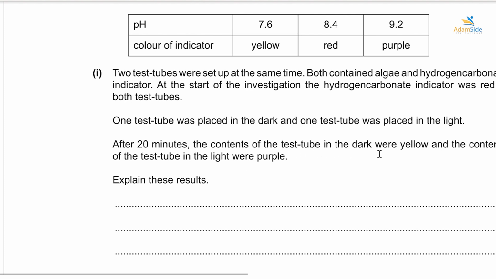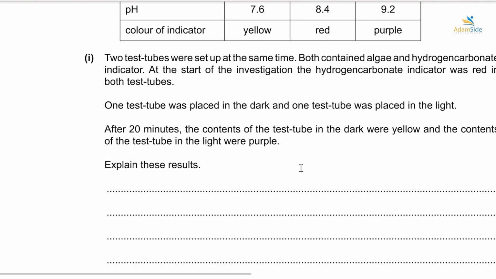So in purple, it means pH increased. All right, that's why they turned purple. But the ones that were in yellow, it means the pH did not increase. But then again, because we used hydrogen carbonate as an indicator, for the contents in light to turn purple, it means photosynthesis is